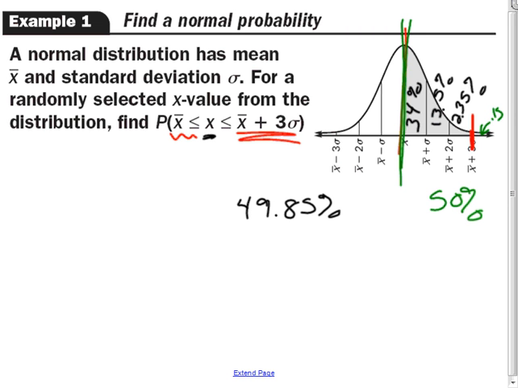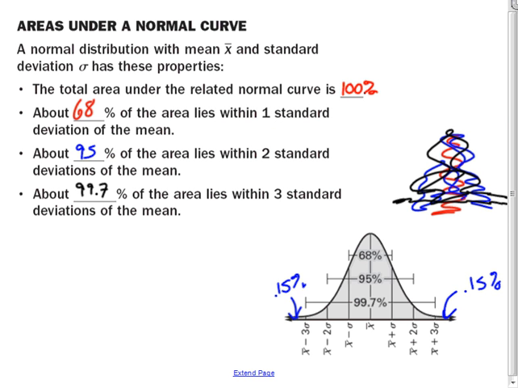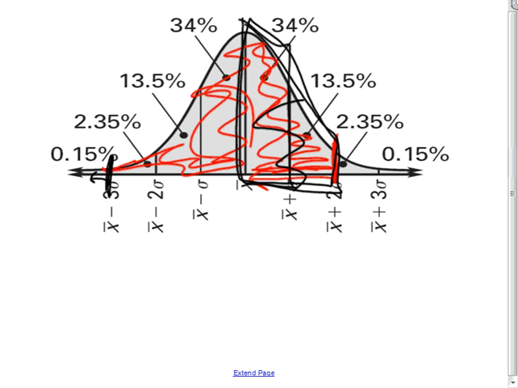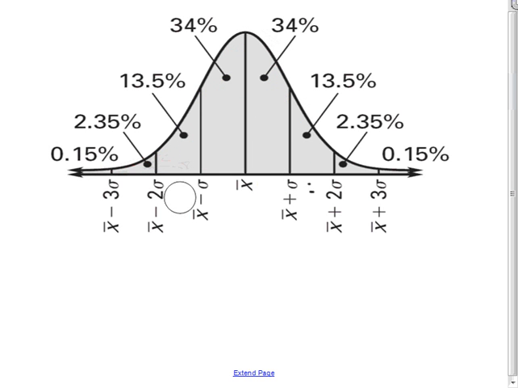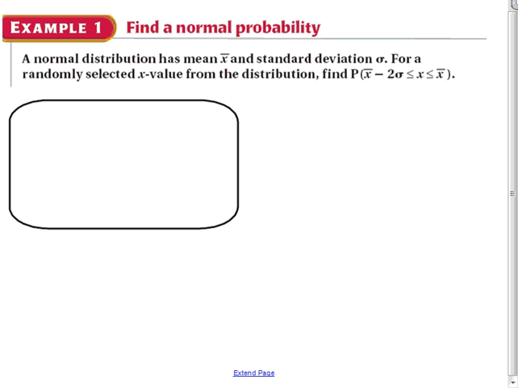All of these are just different ways to figure out what your probability is, so that you can figure out exactly what your percent is according to our values. You will need to know those percentages, or you need to know your breakdowns. Either way you want to go through it is fine, but you do need to know what these approximate percentages are so that you can answer our questions. Next one. So take a moment, pause this, draw yourself a picture, and then figure out what your probability is.